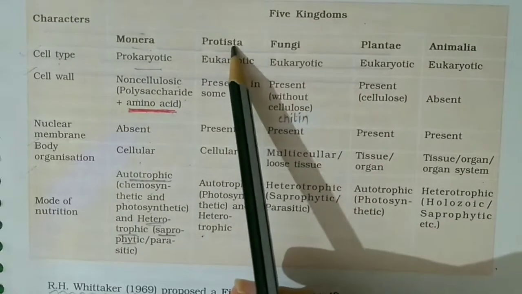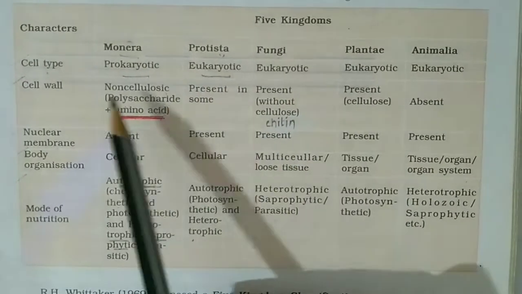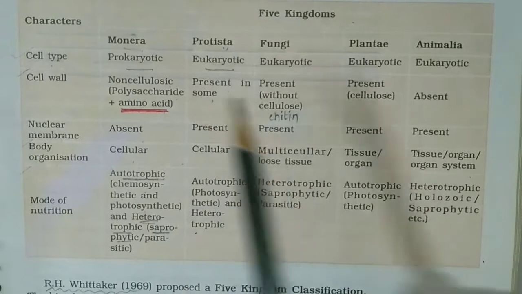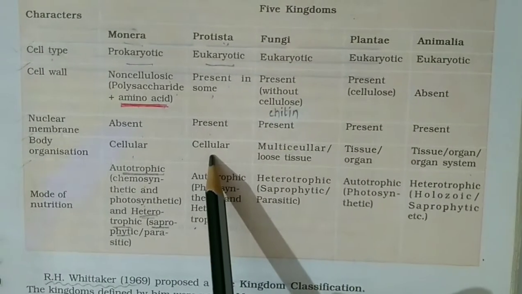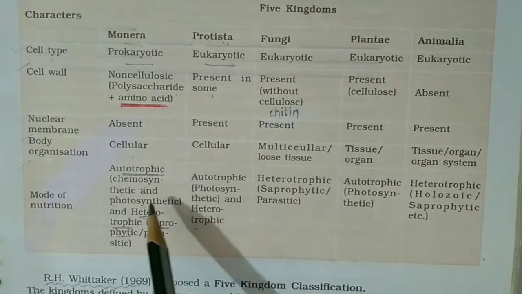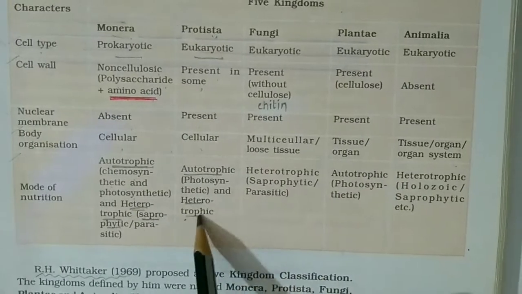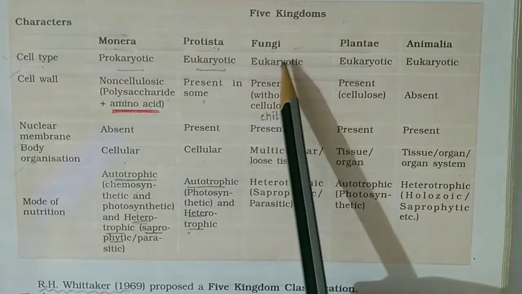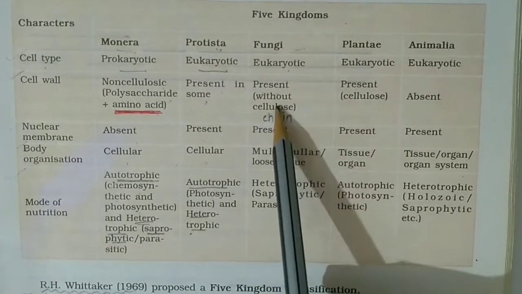Then kingdom Protista. The cell type of this kingdom is eukaryotic. The cell wall is present only in some organisms in this kingdom. Nuclear membrane is now present. Body organization is still cellular, while mode of nutrition is autotrophic and heterotrophic. Next kingdom is fungi. The cell type is eukaryotic. Cell wall is present without cellulose.